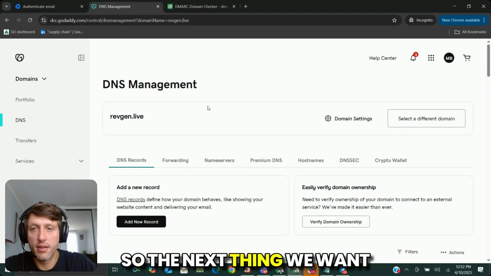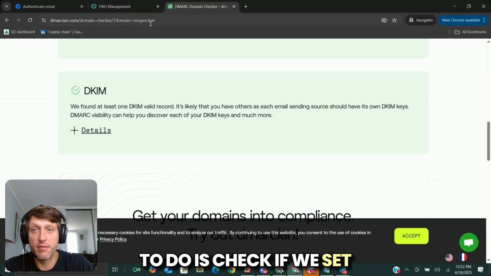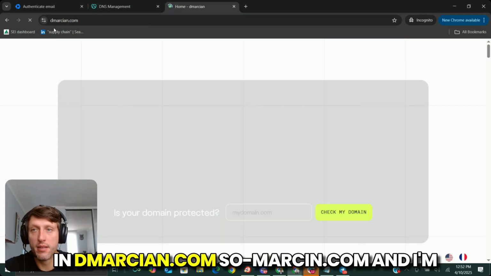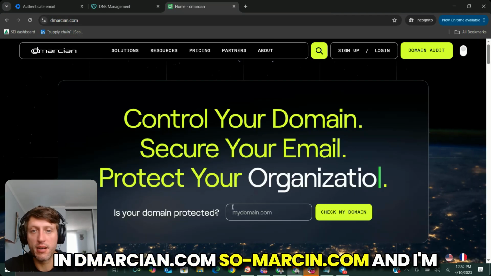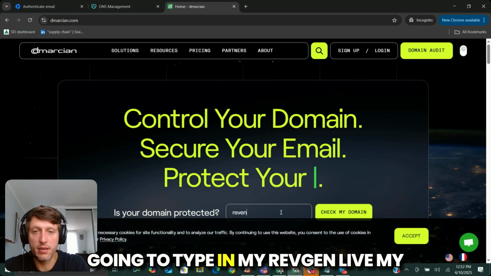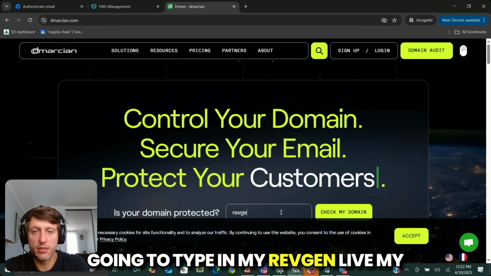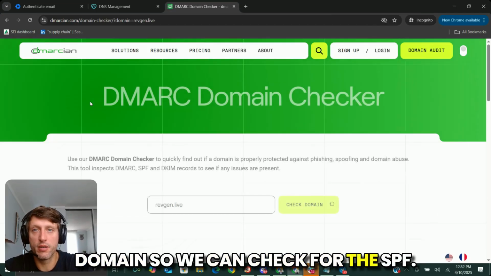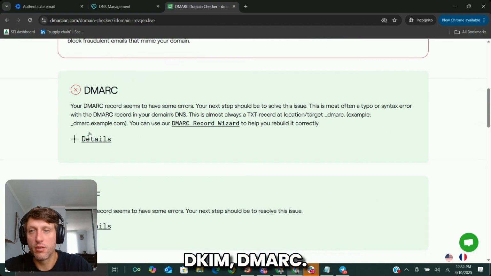Cool. So the next thing we want to do is check if we set everything up correctly, right? So I'm going to go ahead and type in dmarcin.com. And I'm going to type in my domain, revgen.live, so we can check for the SPF, DKIM, DMARC. Cool.